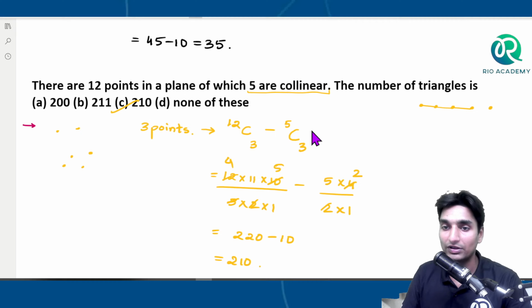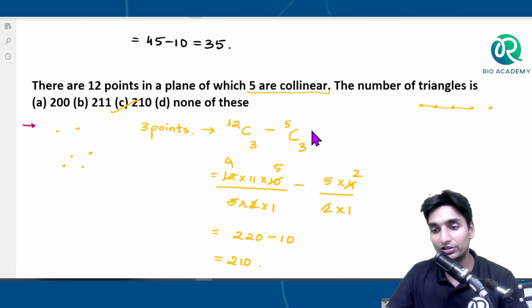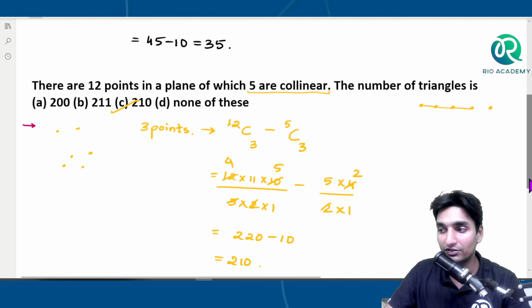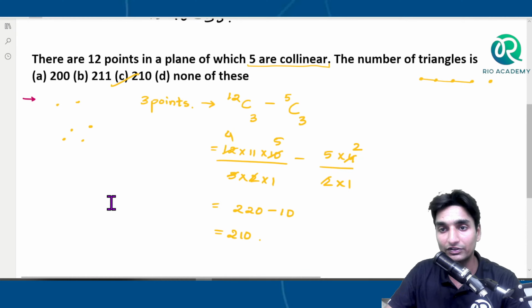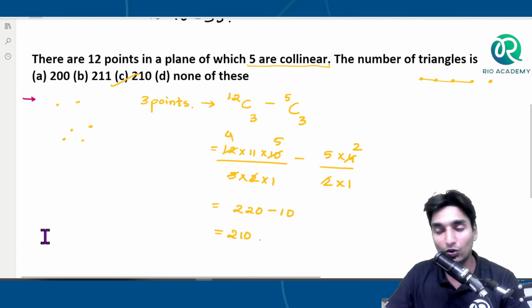Option number C guys. So option number C, totally 210 different triangles can be formed using the given set of 12 points, and accordingly to the condition if 5 of them are collinear, okay?